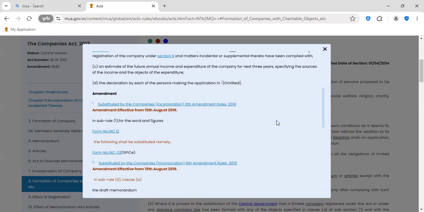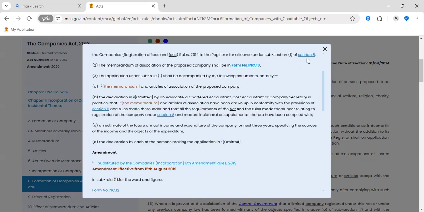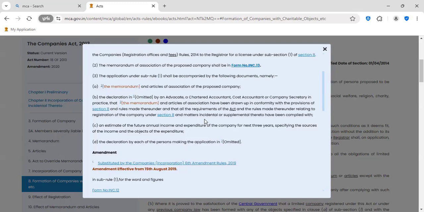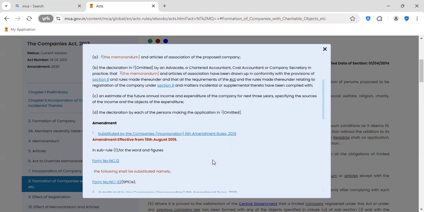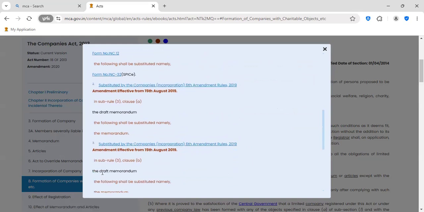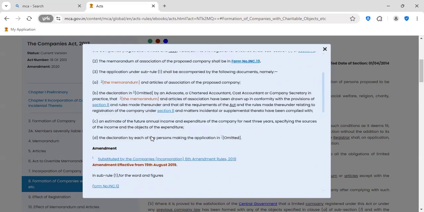Then the declaration by each person making that application, they have to give one declaration which has to be attached. If you see these 1, 2, 3, 4, you can find what these are. These are all amendments. 6 omitted, here it is mentioned. 7 omitted, it is mentioned. One, the note is substituted by Companies (6th Amendment) Rules 2019. Second, again substituted. These are all amendments 1, 2, 3, 4 you can find in the section.